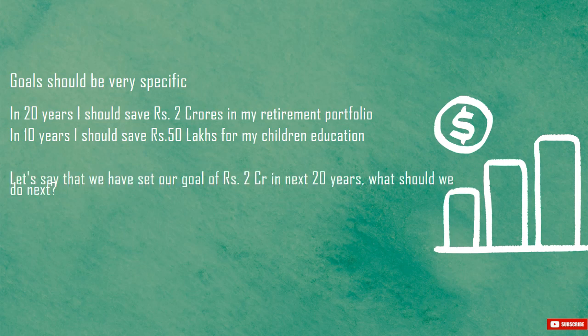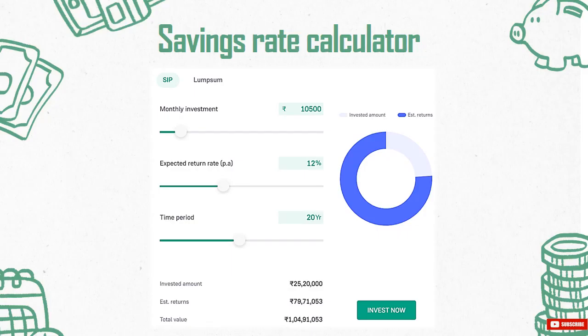Let's say that we have set our goal of rupees 2 crores in the next 20 years. What should we do next? To achieve this goal, we should decide how much money we need to invest and where we should invest. This is the savings rate calculator. Let's say, for example, my savings goal is 1 crore rupees for the next 20 years. I am investing rupees 10,500 every month as an SIP in an equity index fund which has a potential to give 12% return in the longer term.